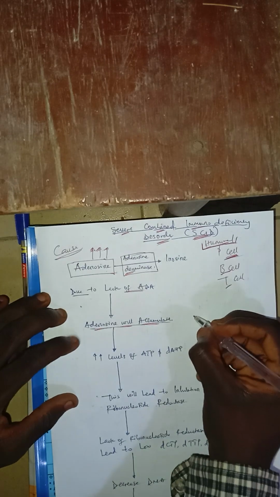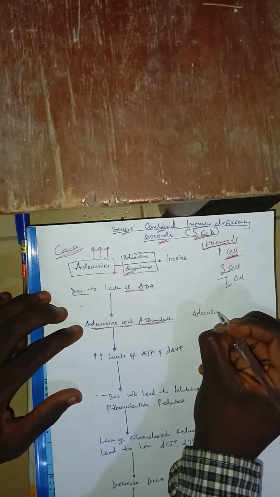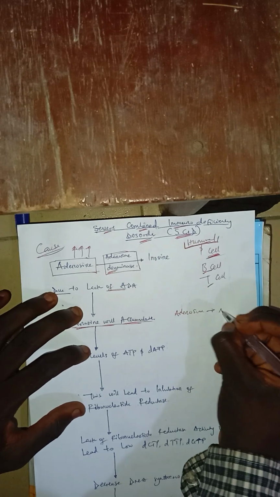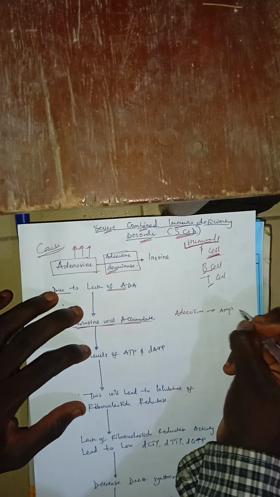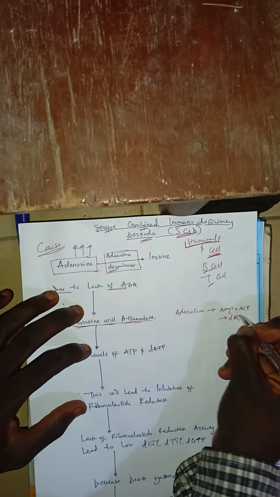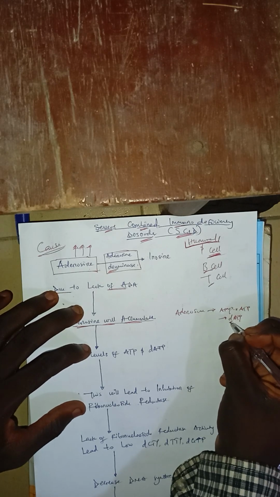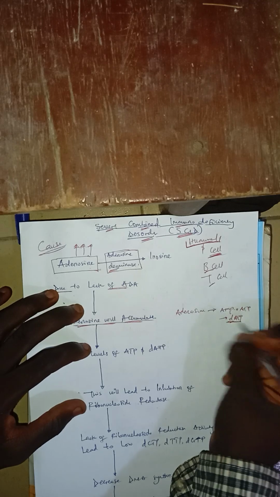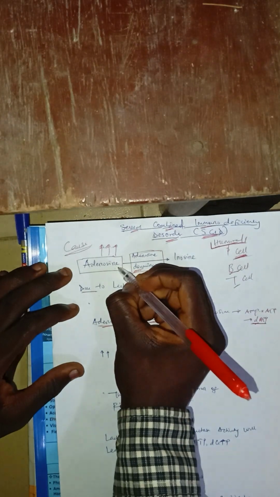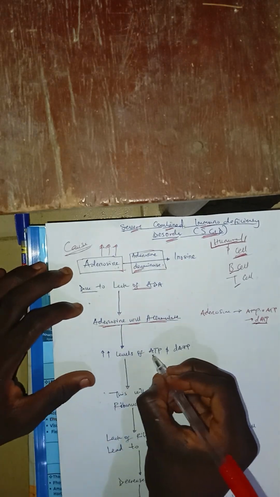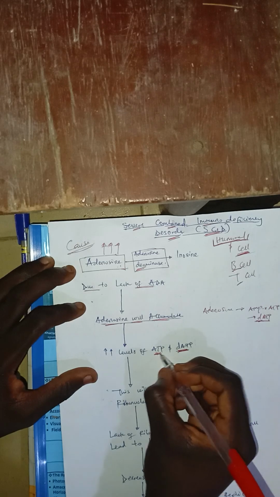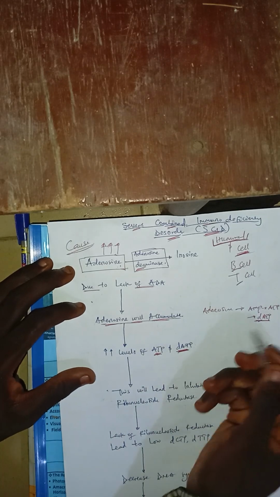it is going to form... What is adenosine? It's a nucleoside, right? If I add a phosphate to it, I can get AMP, then I can also get ADP, ATP. If I modify the sugar, I can get deoxy ATP. So what am I trying to say? Once you have high levels of this accumulating, it will lead to high levels of ATP and high levels of deoxy ATP.